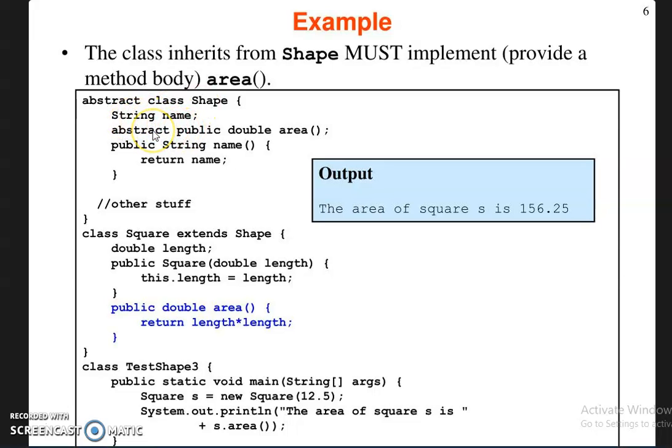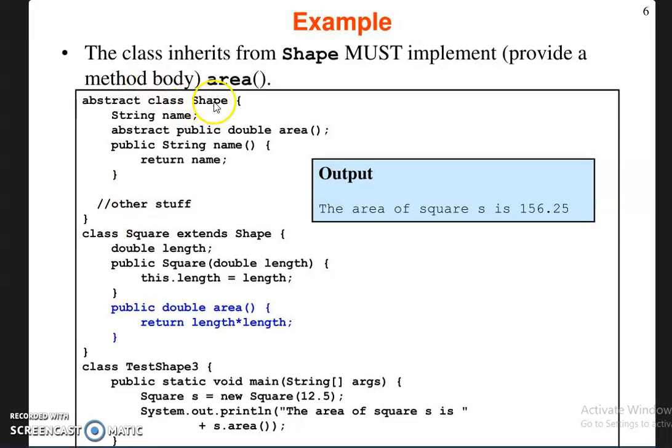So here within this class shape, area is the method name, and that is also an abstract method. So this method area does not have any body content here. This is the normal method, so it has one return statement. Here you should also remember that abstract classes cannot be instantiated as objects, but they can be extended. That means you can extend, you can inherit the abstract class, but you cannot create objects.